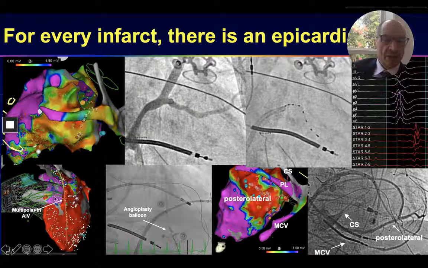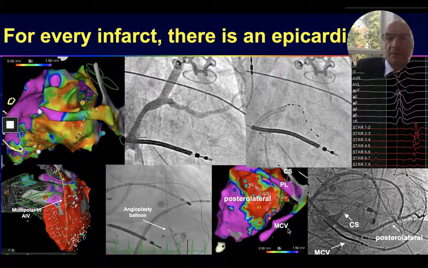This is another case of an LAD infarct where we could get a multipolar catheter in the anterior interventricular vein and deliver alcohol through an angioplasty balloon. And this is one additional patient with posterolateral scar along posterolateral vein with an infarct-related vein.